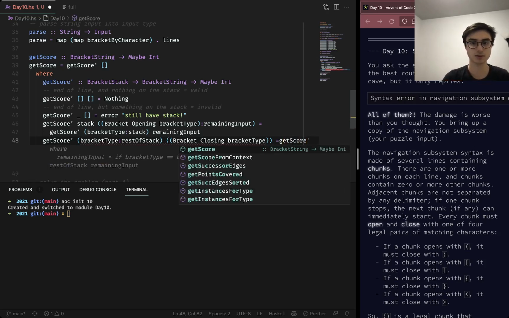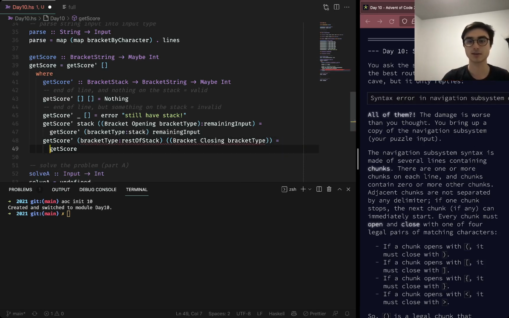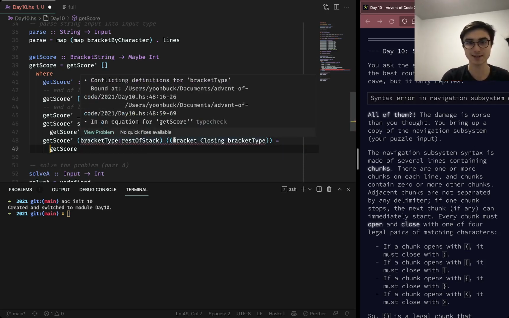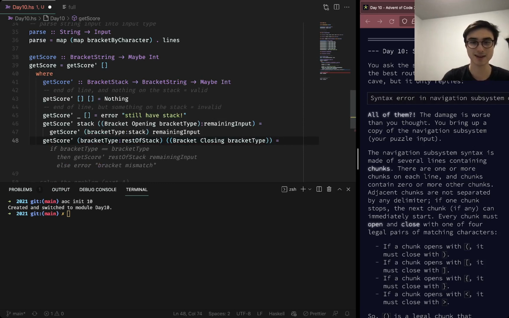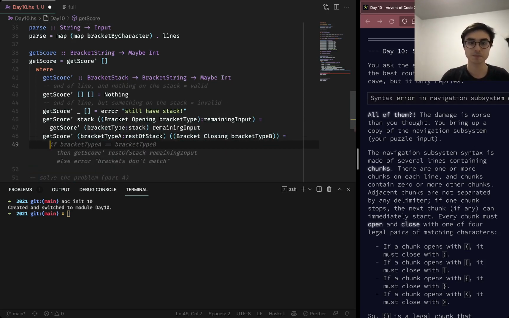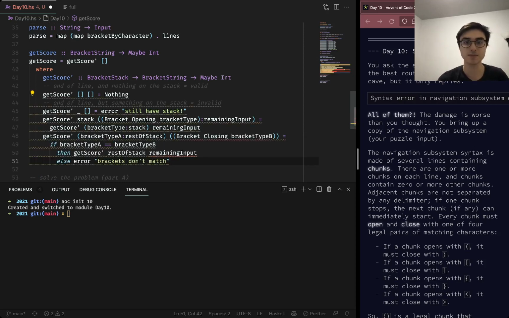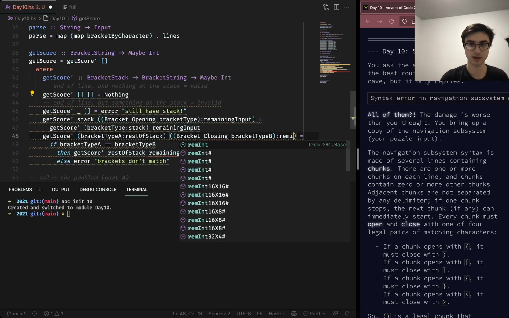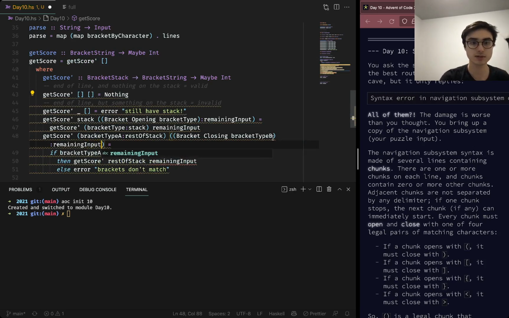Okay, it won't let me do that. Bracket type A and bracket type B, if they're the same, then remaining input.